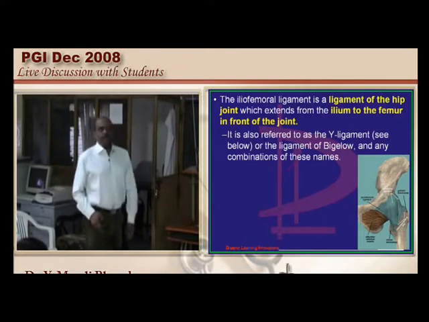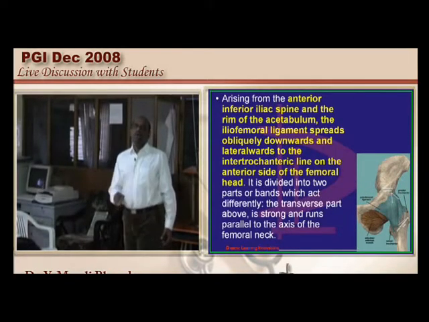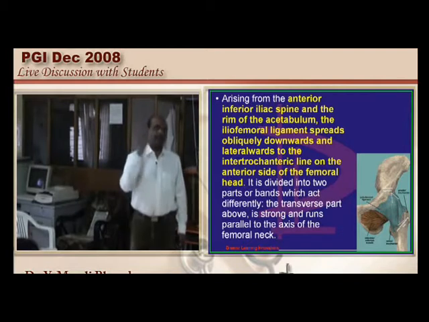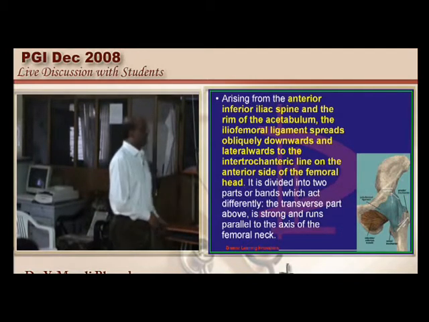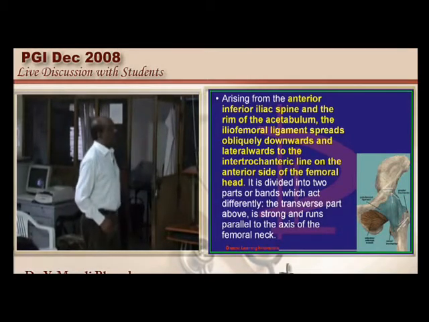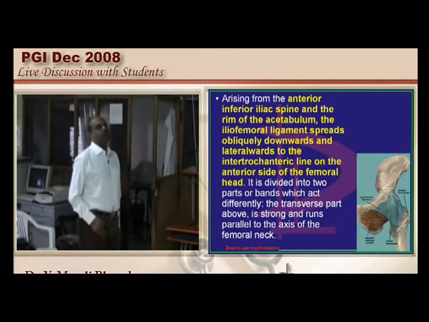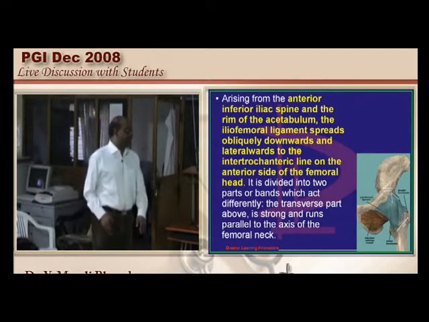So does it arise from the ASIS, that is the anterior superior iliac spine, or does it arise from the anterior inferior iliac spine? You need to just brush back your memory. So it is the anterior inferior iliac spine and the rim of the acetabulum. It will be arising and spreading obliquely downwards and laterally towards the intertrochanteric line on the anterior side of the femoral head. That is how it is basically extended, is what you need to fundamentally remember.